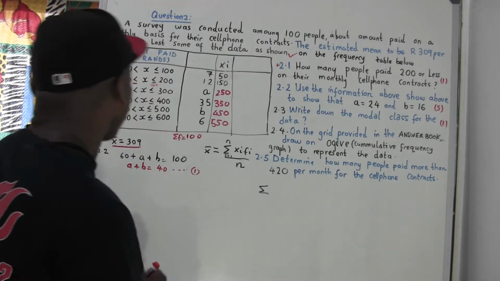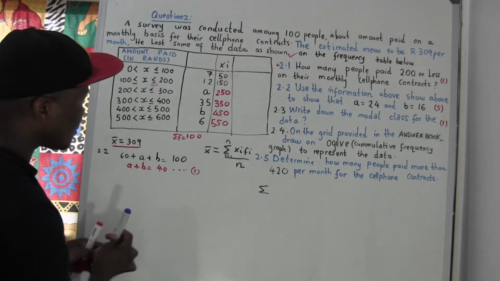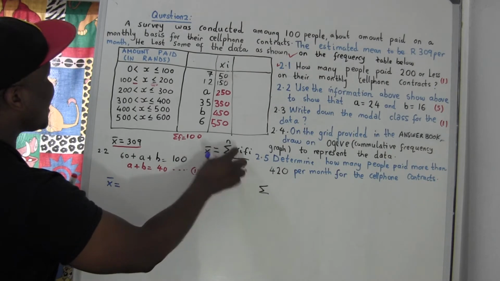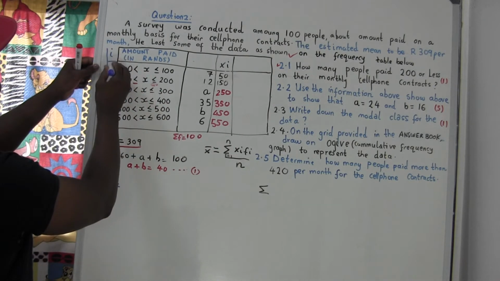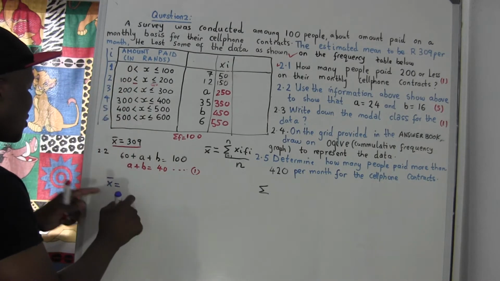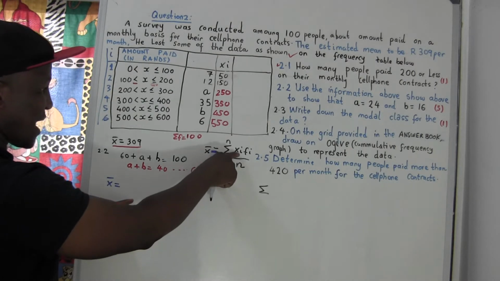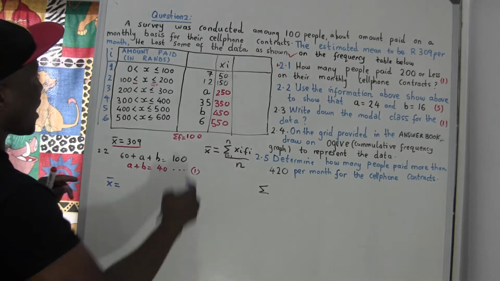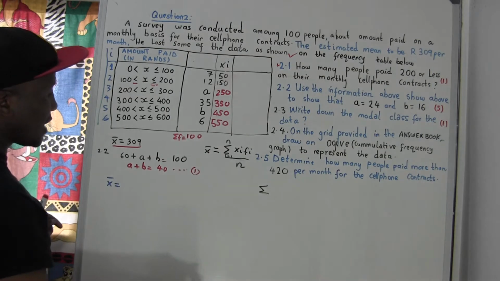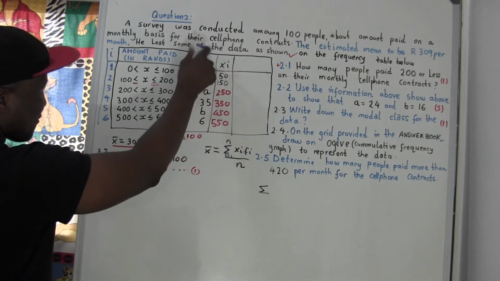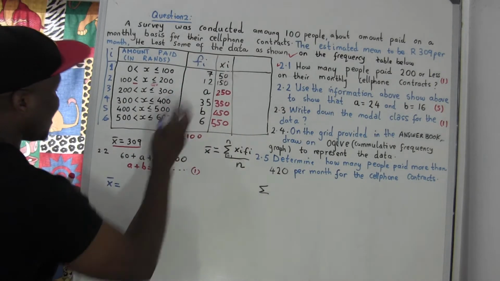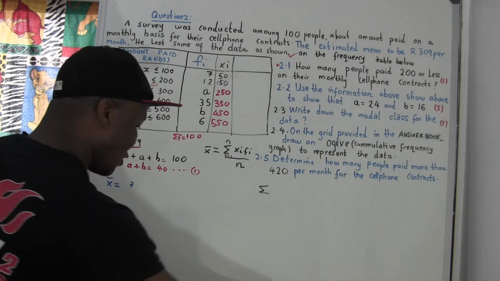Now how am I going to use the frequency? Here there's a formula: the sum of xi times fi. This means sum. The i represents the first group, this is the second group, third, fourth, fifth, and sixth group. The six groups. Now xi, you must start from 1, so this is going to be x1 times f1. What is x1? x1 equals 50. Fi means frequency, so this is 7 times 50.